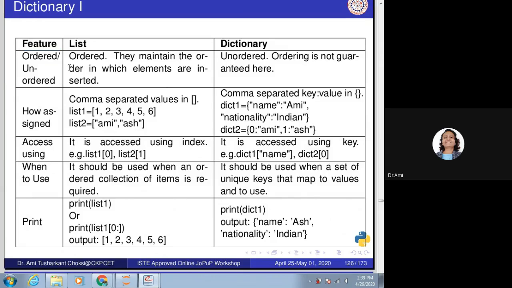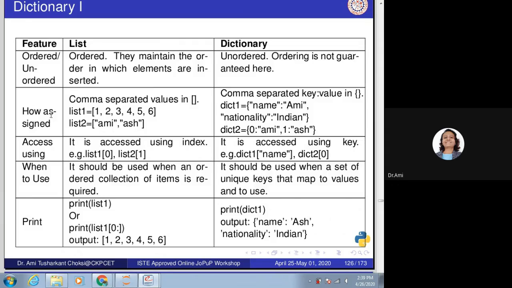Ordered, unordered. List is ordered. They maintain the order in which elements are inserted. Dictionary is unordered. Ordering is not guaranteed.